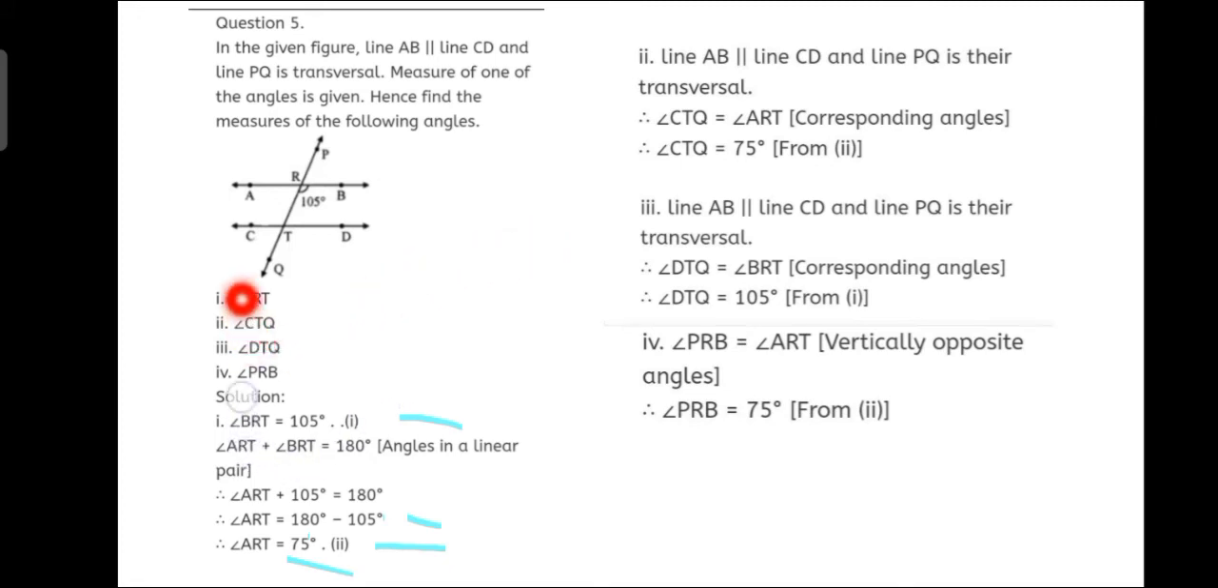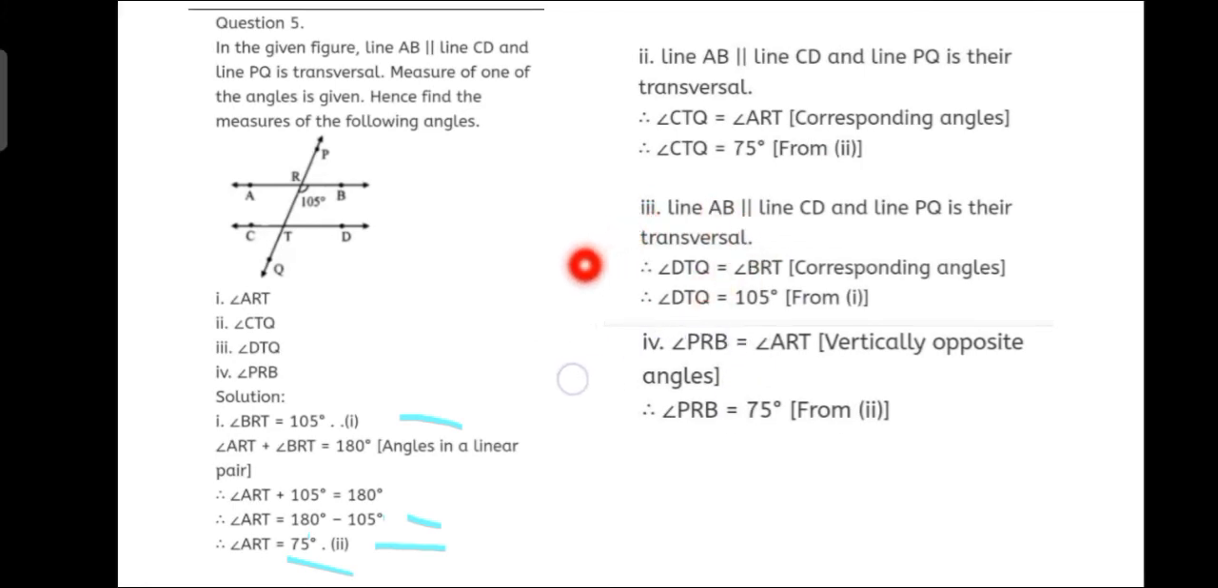Now CTQ. Where is CTQ? Angle CTQ. Since line AB is parallel to CD and PQ is a transversal, angle ART will be congruent to angle CTQ. Corresponding angles, right? So angle CTQ is equal to angle ART. Since angle ART we got as 75 degrees, therefore angle CTQ will also be equal to 75 degrees from equation number 2. Okay students.